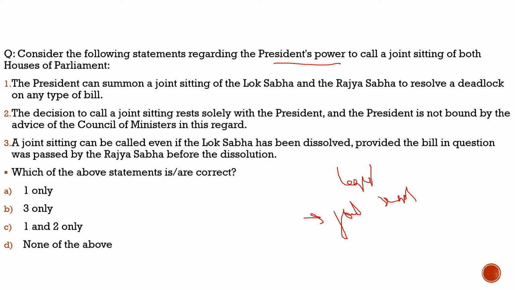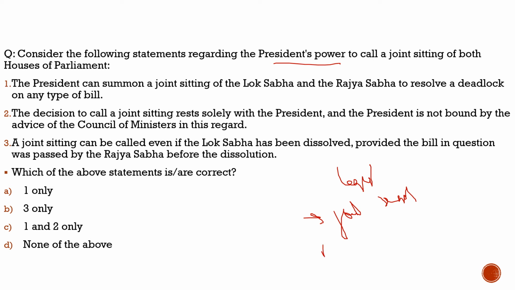It is the president who, in case of disagreement between the two houses of the parliament, Lok Sabha and Rajya Sabha, on a bill other than a money bill or constitutional amendment bill, can call for the joint sitting to break the deadlock. And what kind of bills are those on which the joint sitting can't be held?